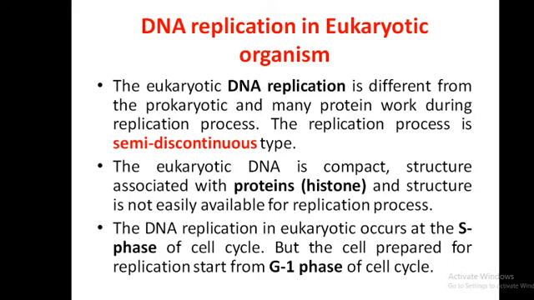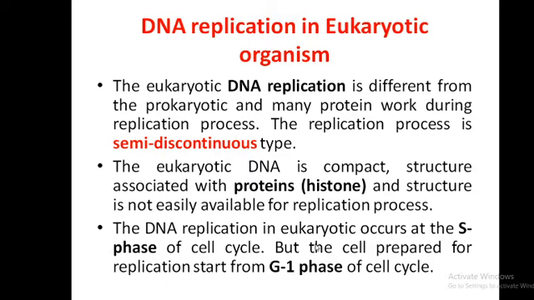So the DNA is not easily accessible for the replication process because histone protein is always associated with the DNA. There are four different types of histone protein that associate with DNA. Okay, H1, H2A, H2B, and H4.